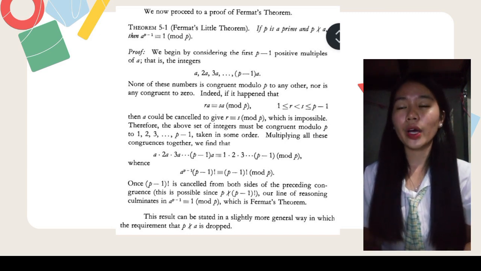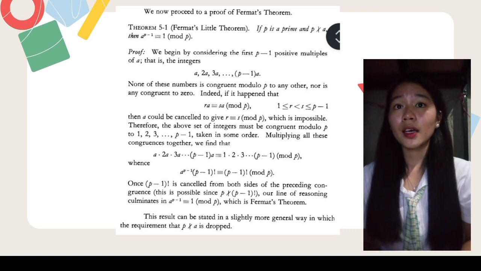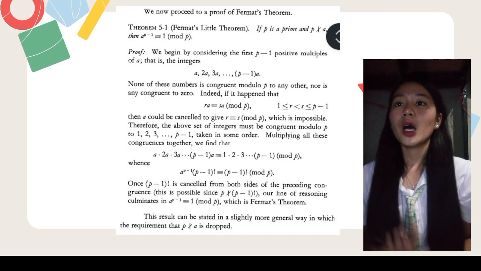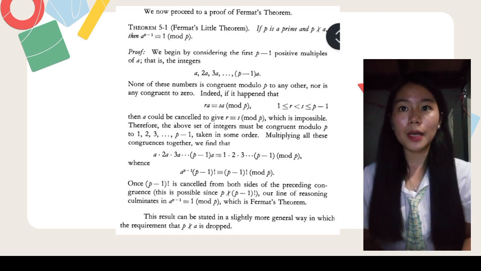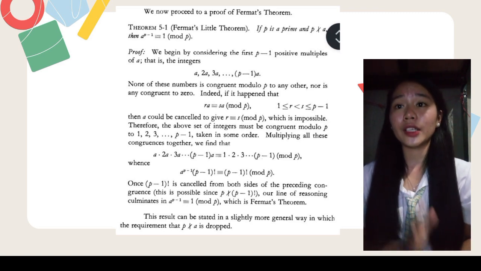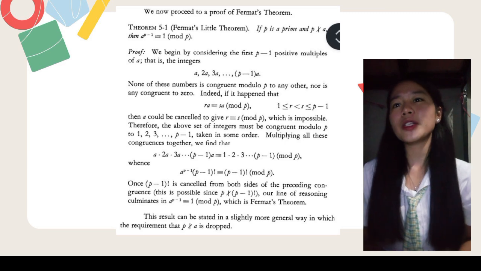Theorem 5.1, Fermat's little theorem. If p is a prime and p does not divide a, then a^(p-1) is congruent to 1 mod p. Proof. We begin by considering the first p minus 1 positive multiples of a, that is, the integers a, 2a, 3a, ..., (p-1)a.